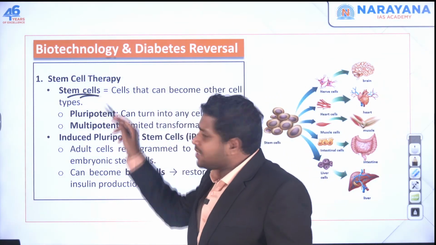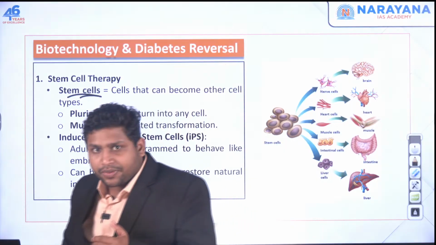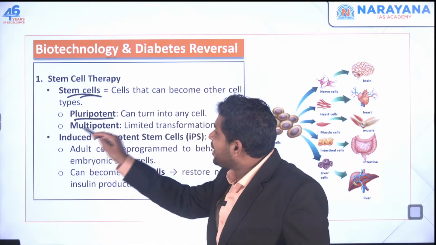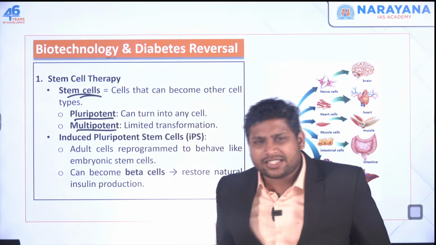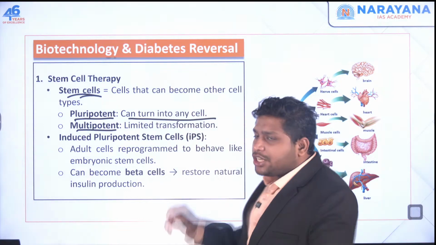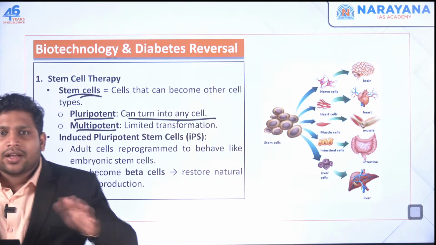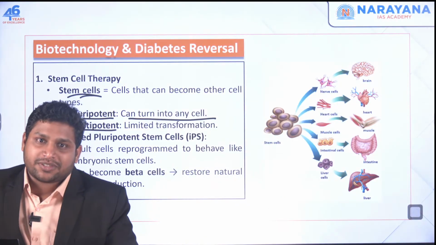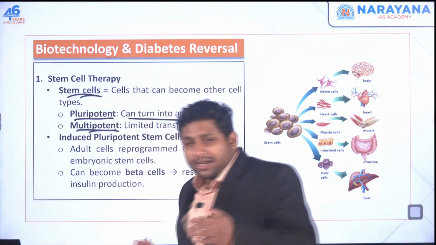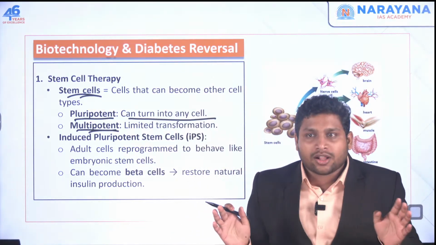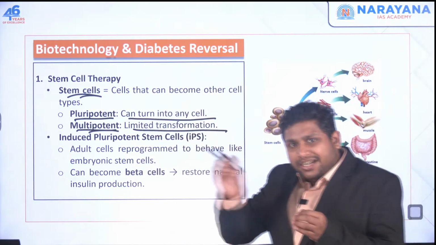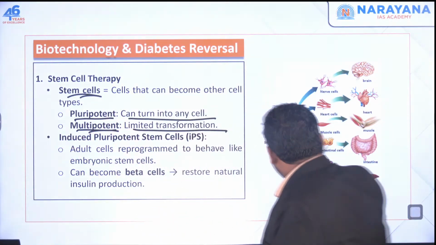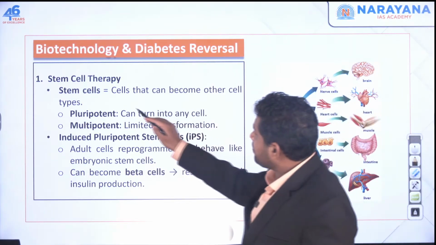Now these stem cells would be of different types. One type is called pluripotent stem cell. Other one is called multipotent stem cell. And the meaning is very simple. Pluripotent means it can turn into any cell. Pluri means plural. It can become any cell, any of these cells. That is pluripotent stem cell. And there are some cells which are multipotent. Multi means only multiple, not all. So there are some limited cells can be made using these cells. Those are multipotent.